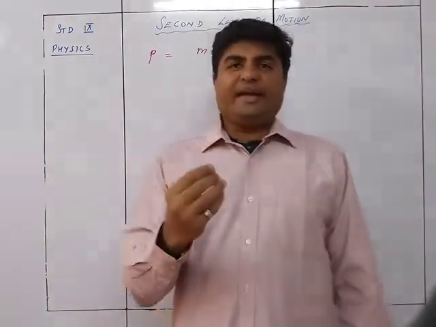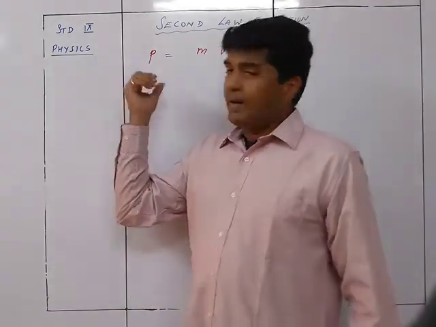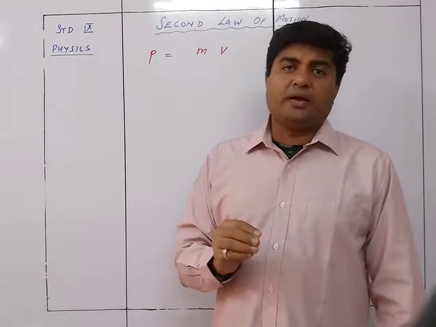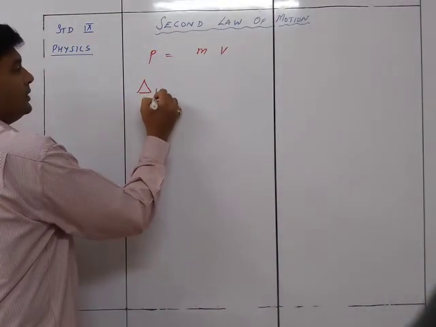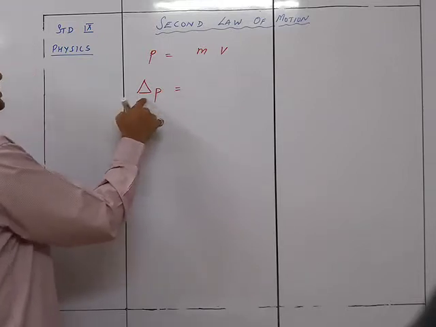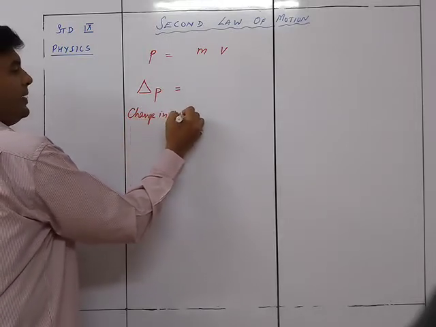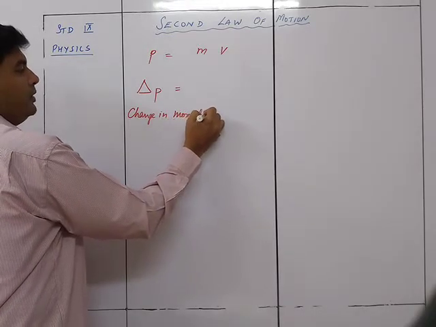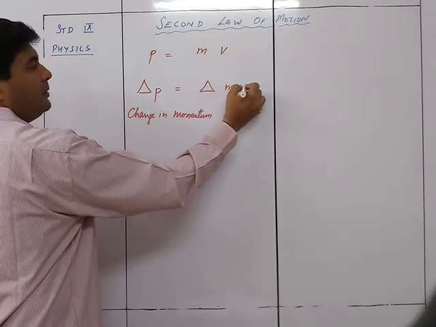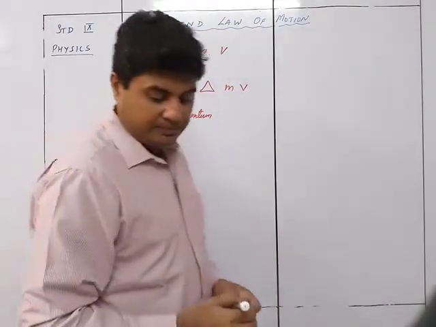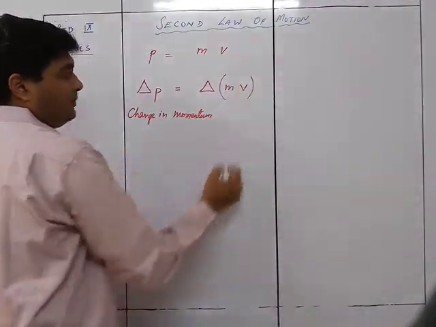If there is any change in the momentum, then that change in momentum can be given as delta p. That is the change in momentum. So change in momentum is equal to change in mass and velocity, right? So this is nothing but change in m into v.